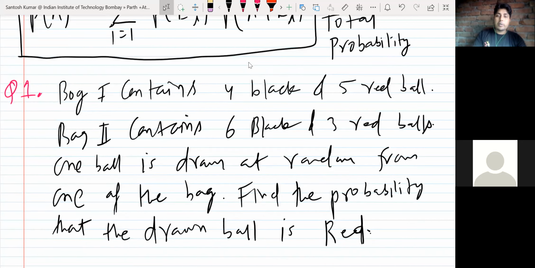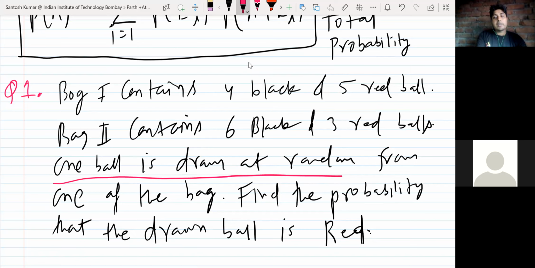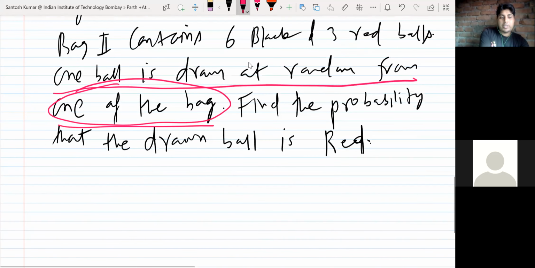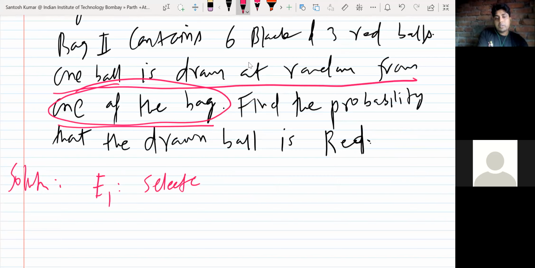So actually one ball is drawn at random from one of the bags. So see, suspense is here. So you have two bags, you want to draw one ball. So first you have to decide whether you will select first bag or second bag. So that will make the partition. So in that case, try to understand. So first partition is I can select bag one, or I can select bag two.